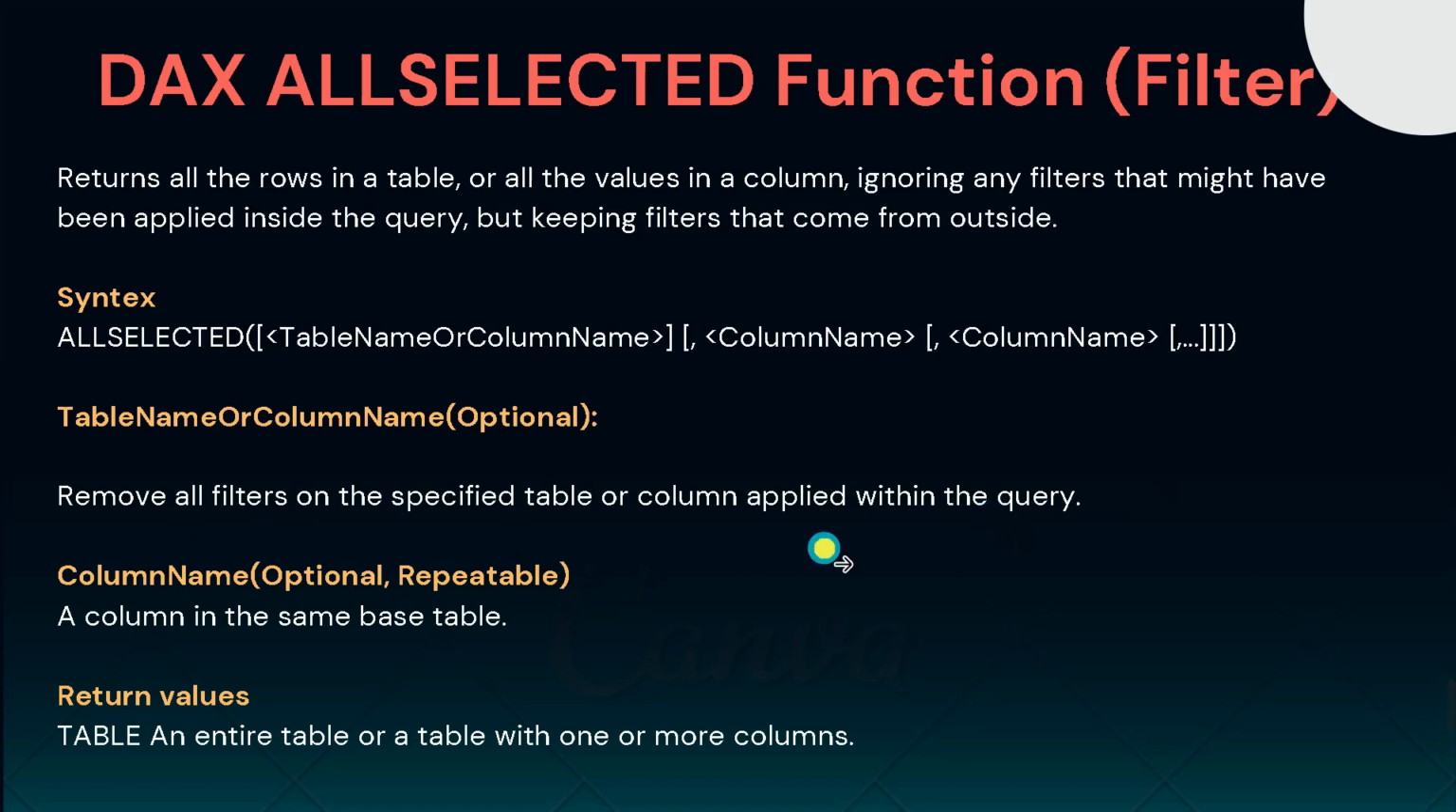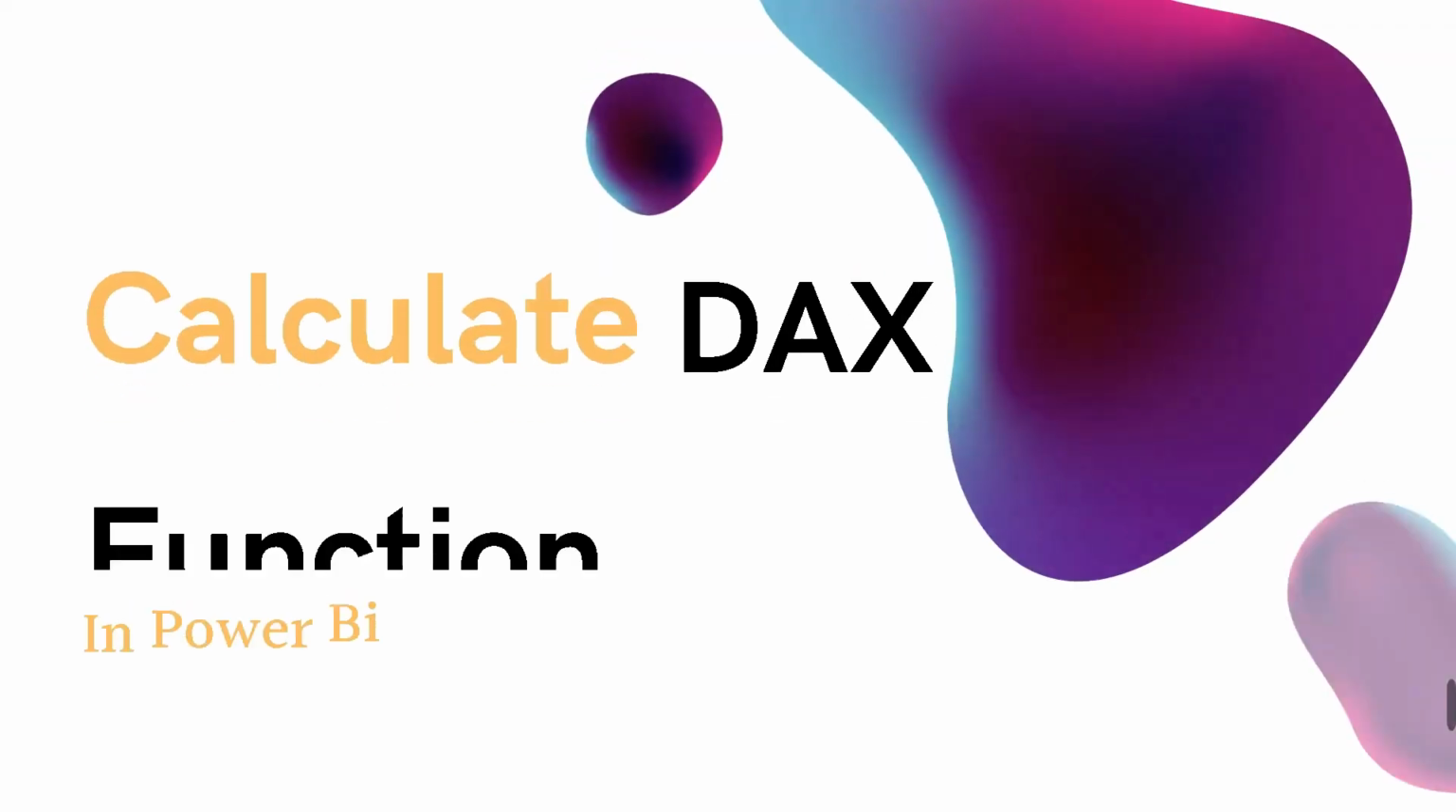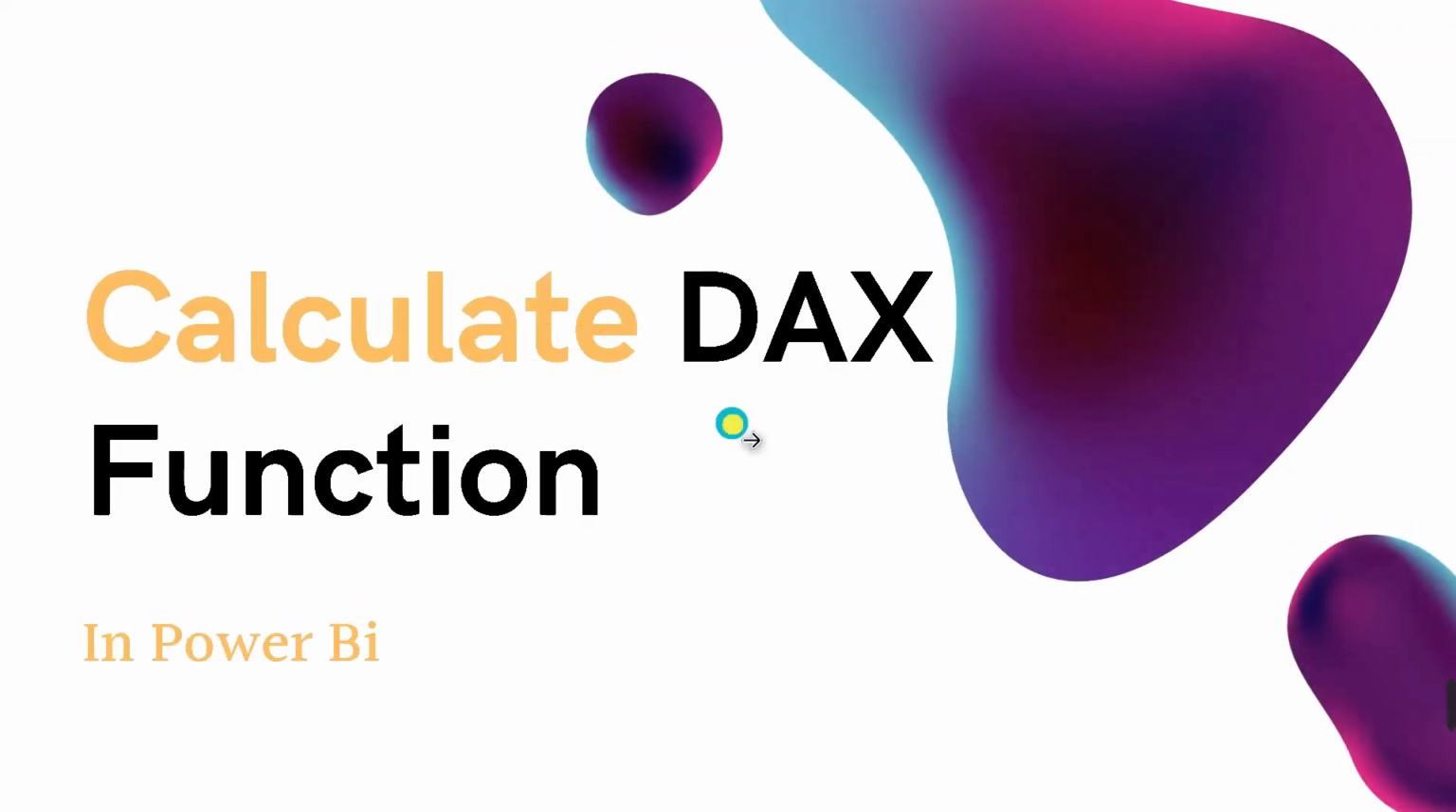Okay, and the next point is the return type for this ALLSELECTED function, that may be an entire table or a table with one or more columns. Alright, so this is all about the ALLSELECTED function. Okay, then the next is what is the CALCULATE function in Power BI.